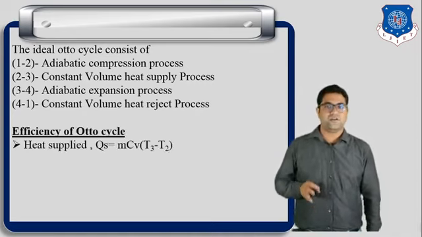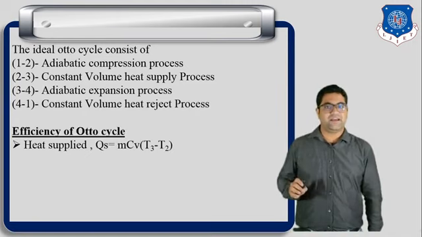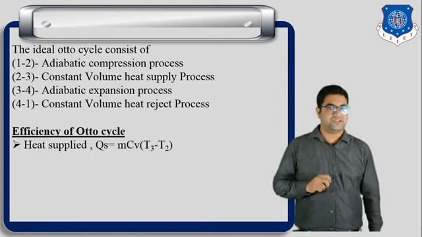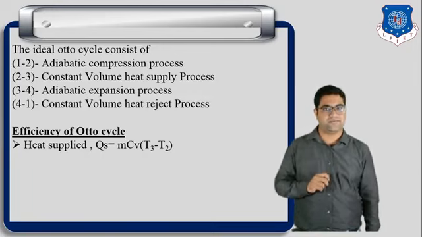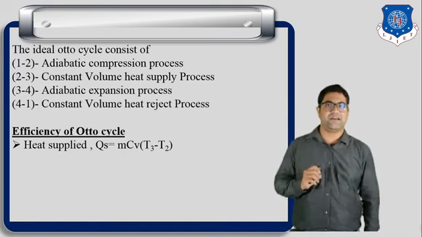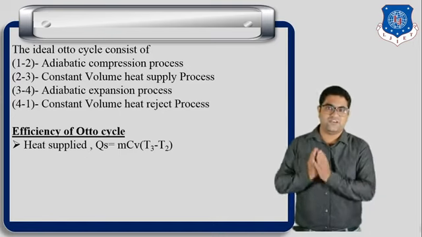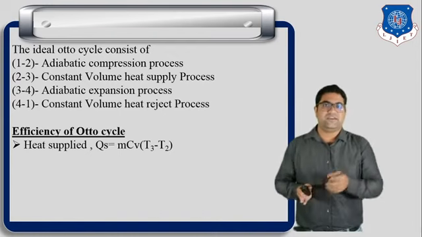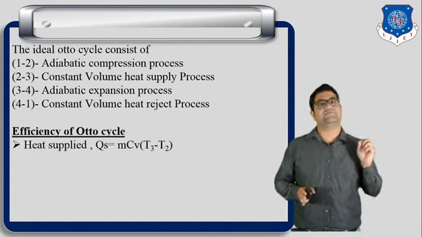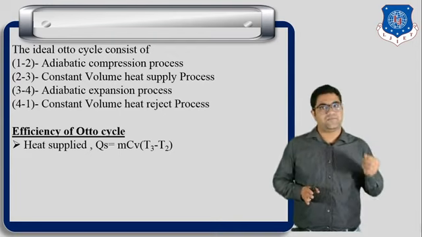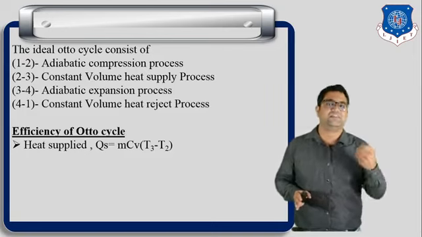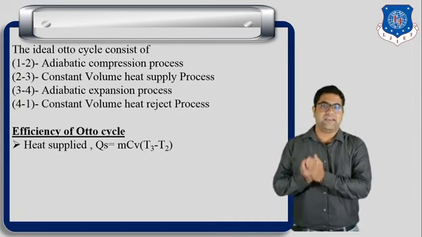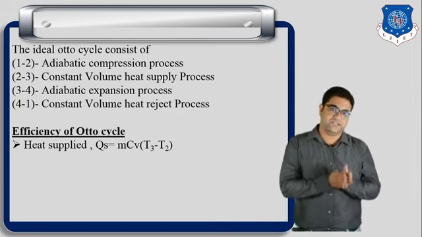Okay. So here you can write heat supplied during the process 2 to 3. So we can write heat supplied Qs is equal to mCv (T3 minus T2). Why mCv (T3 minus T2)? Because here heat is supplied at constant volume, and we know for constant volume the heat supplied equation is mCv delta T, and the process is 2 to 3, so we can write delta T as T3 minus T2. So finally we can write mCv (T3 minus T2).